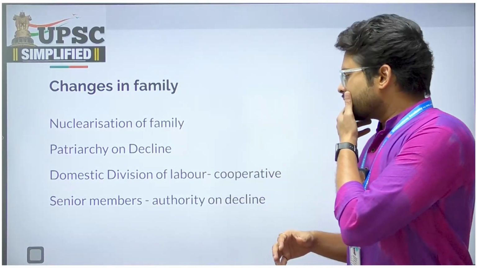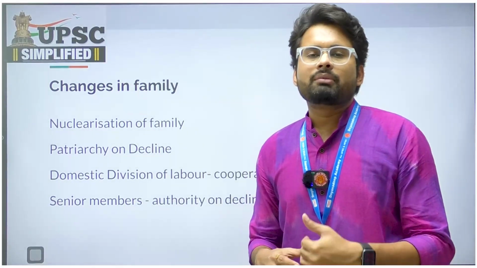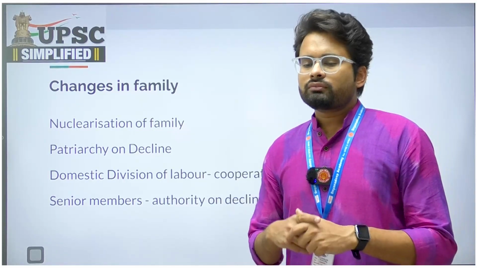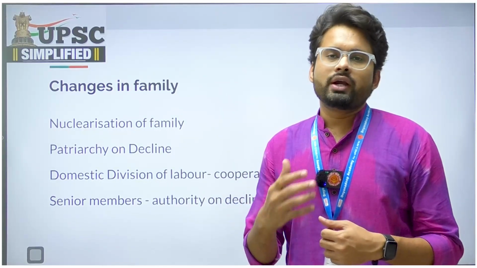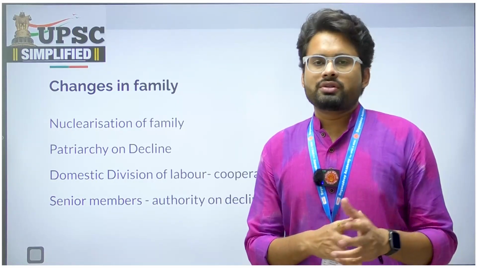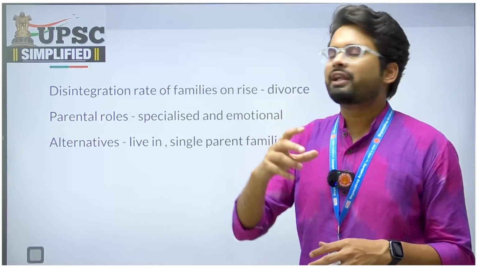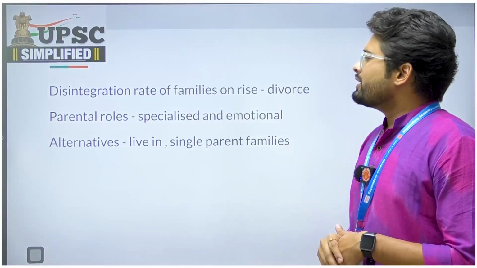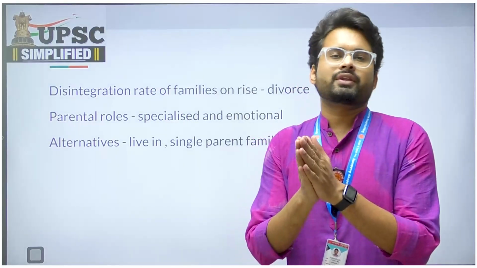At the same time, some senior members' authority is on decline as the nuclear families are becoming more prominent. The youth in the nuclear family system are gaining more importance and more authoritative positions than in the joint family systems. So here the senior members' authority position is on decline. At the same time, the disintegration rate of the families is also on the rise. The number of divorces is on the rise.